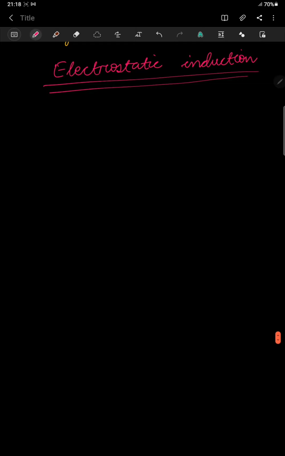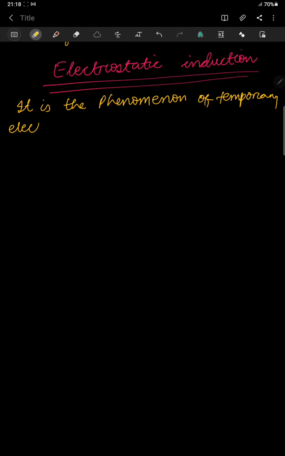So looking into the definition of this electrostatic induction, it is the phenomenon of temporary electrification of a conductor. That means it is not permanent.